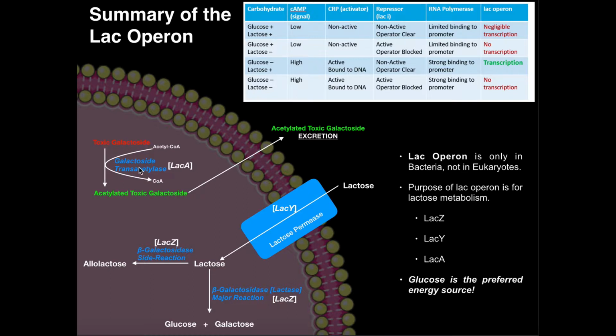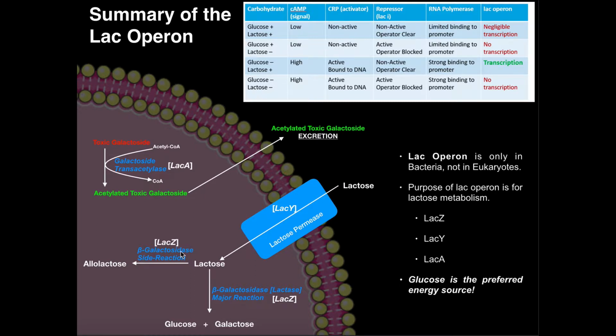LacA encodes the protein galactoside transacetylase. This is an enzyme that attaches the acetyl group from acetyl-CoA onto the galactoside, and so you end up getting an acetylated toxic galactoside, which can then be moved out of the cell. So this enzyme is involved in acetylating toxic galactosides, and then those can be moved out of the cell so that they don't interfere with metabolism and kill the bacterium.